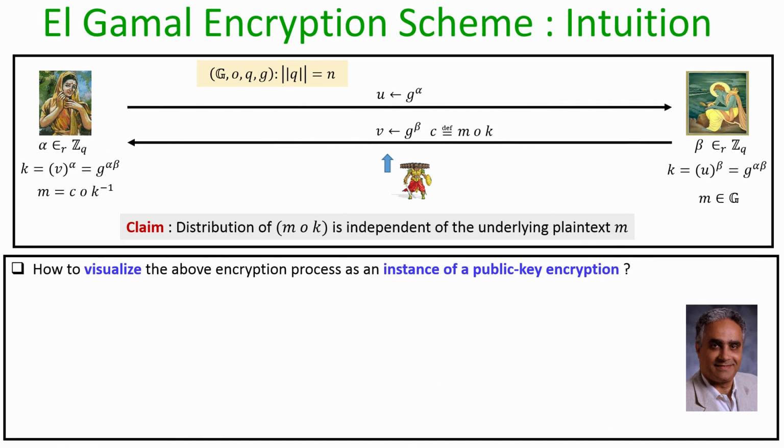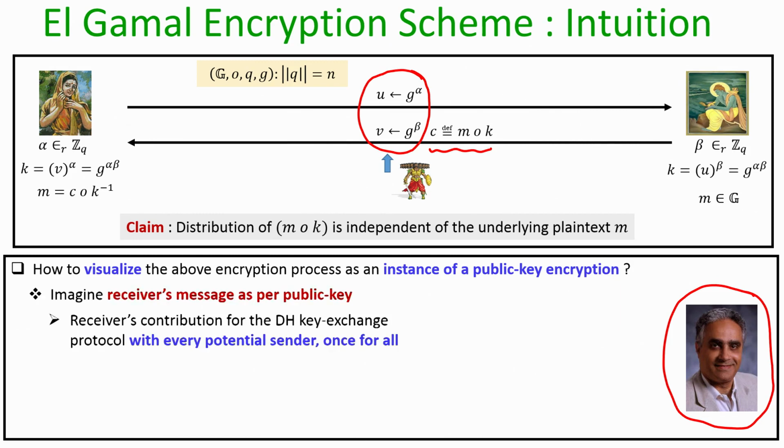This process of visualizing the above encryption process as an instance of a public key encryption scheme was identified by Taher ElGamal, and that is why the encryption process that we are going to discuss now is called the ElGamal encryption scheme. You might be wondering how exactly it is different from the Diffie-Hellman key exchange protocol. Well, we are not doing anything apart from the Diffie-Hellman key exchange protocol. This part of the communication which I have highlighted is exactly the Diffie-Hellman key exchange protocol, but on top of that we are doing some additional communication from the sender's side which allows the receiver to decrypt the ciphertext and recover back the plain text.